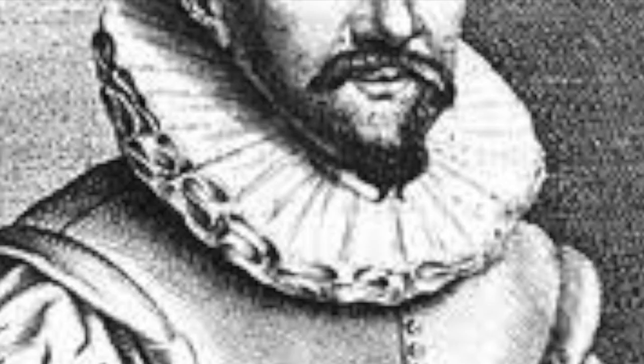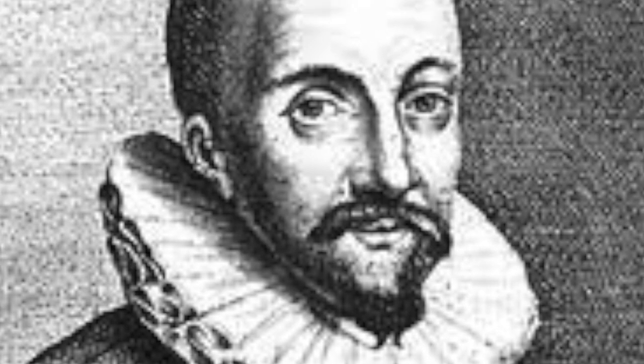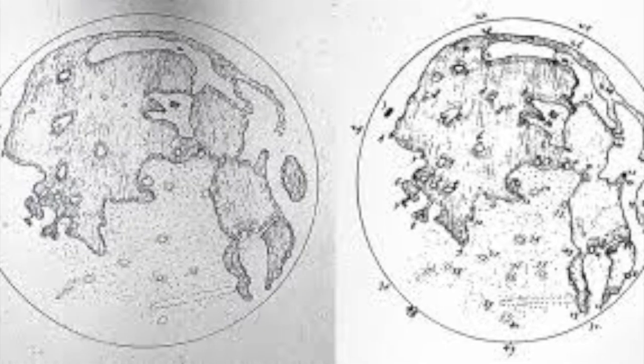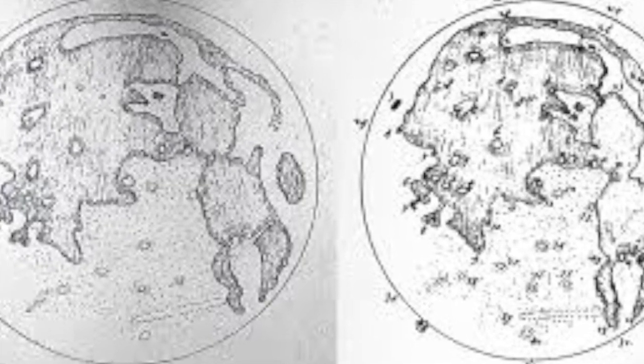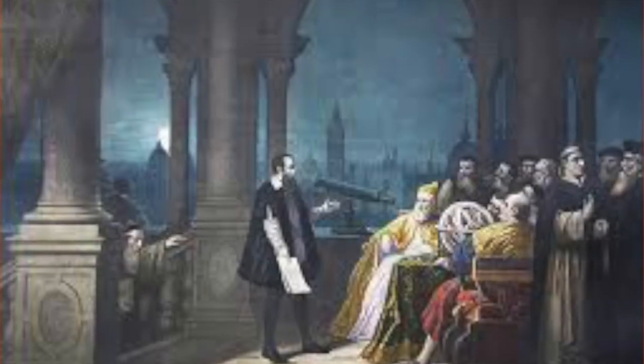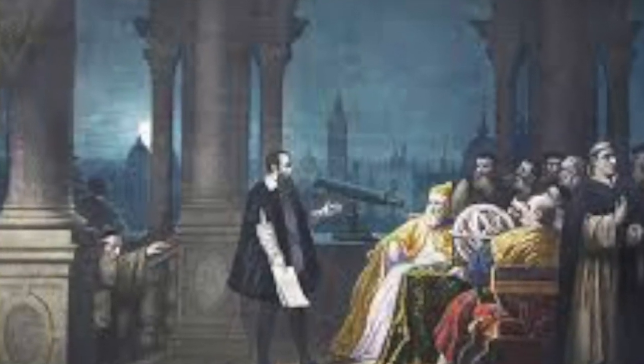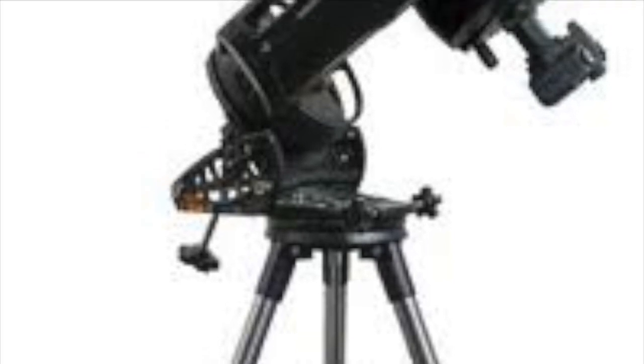Hans Lippershey was the first person that created the telescope. He did it by accident when he tried to lay claim on a device with 3 times magnification. Galileo then invented his own to see if he could look at the sky. Before the telescope was invented, many weird theories about the sky were invented, such as that the world was flat. This could be a social impact.